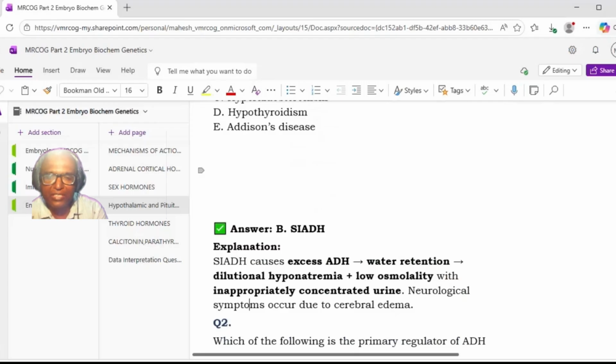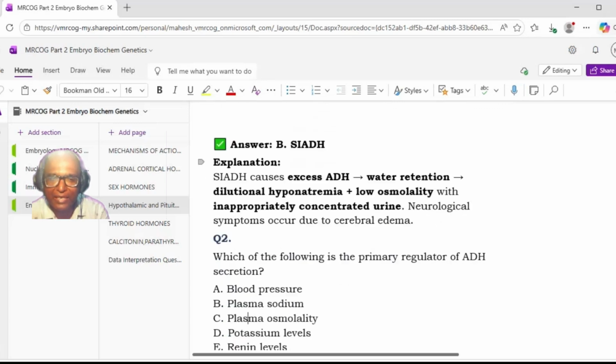SIADH causes excess ADH secretion, so that will lead to water retention that will cause a dilutional hyponatremia plus low osmolality with inappropriately concentrated urine. There will be neurological symptoms due to the cerebral edema.